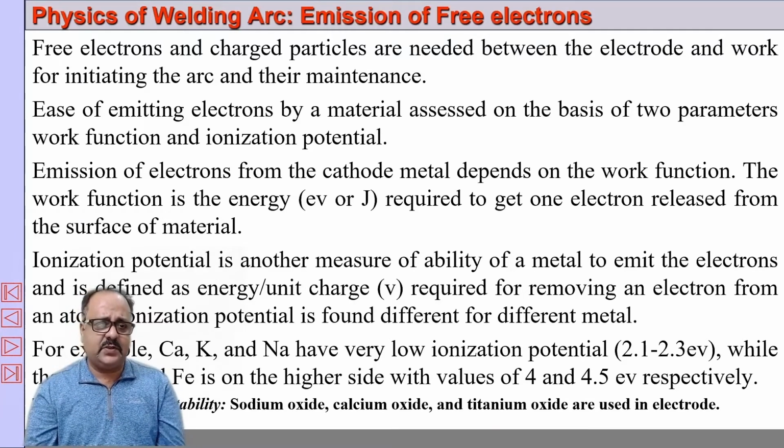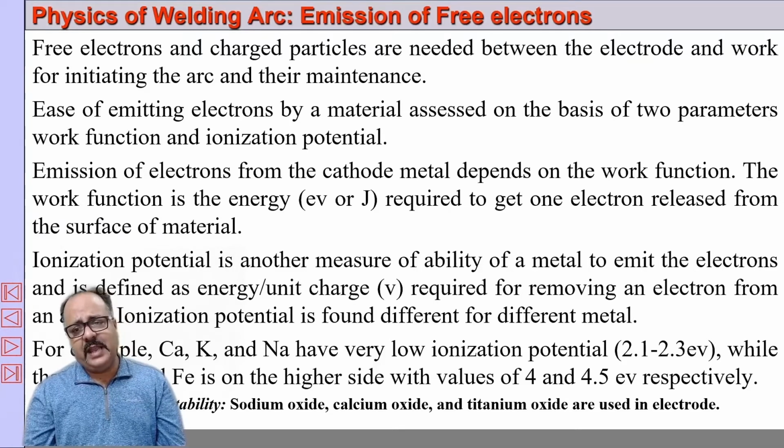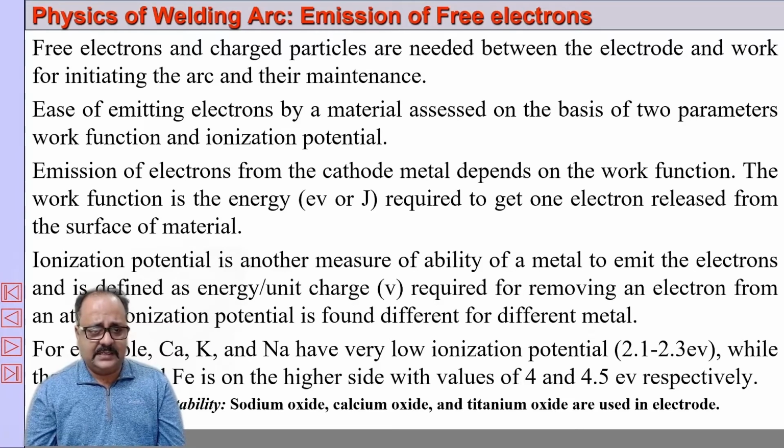And what is ionization potential? Ionization potential is another measure of the ability of the metal to emit electrons. It is defined as the energy that is required for removing an electron from an atom. So it is very important for us. This we can play with. Ionization potential varies for different materials. Calcium, potassium, sodium have low ionization potential, about 2.1 electron volt, whereas for aluminum and iron it is around 4 to 4.5 electron volt.